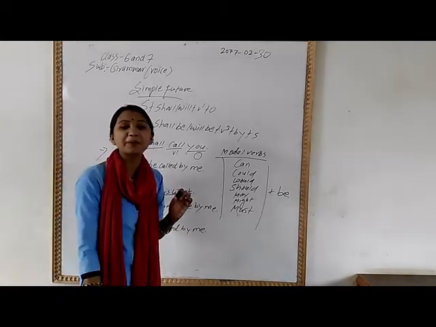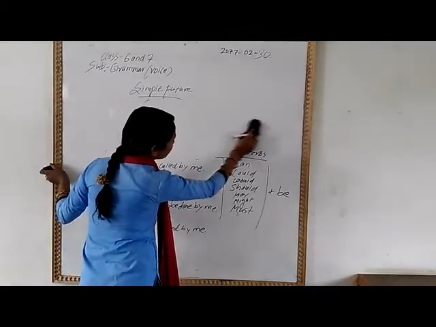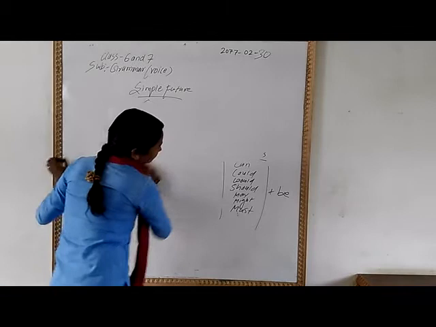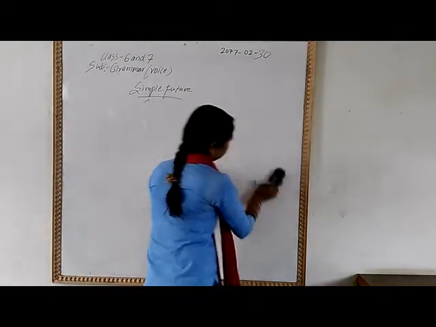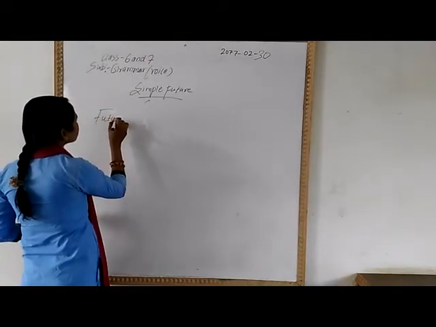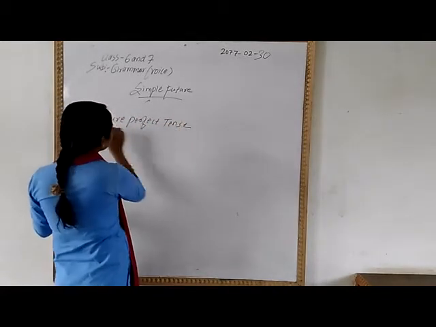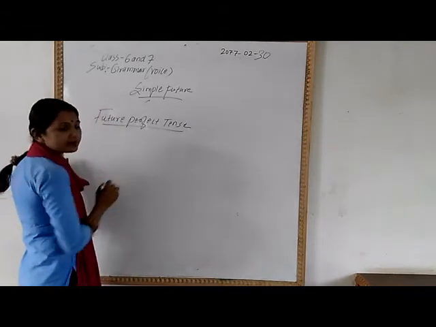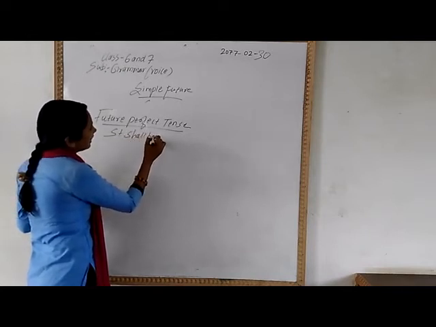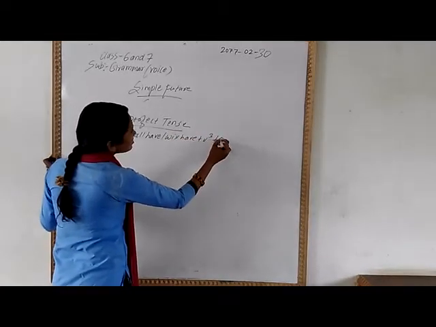Now let's turn to the future perfect tense. We know simple future and future continuous have no change. Now, future perfect tense. What is the structure of this one? Subject plus shall have, will have, plus be plus object.